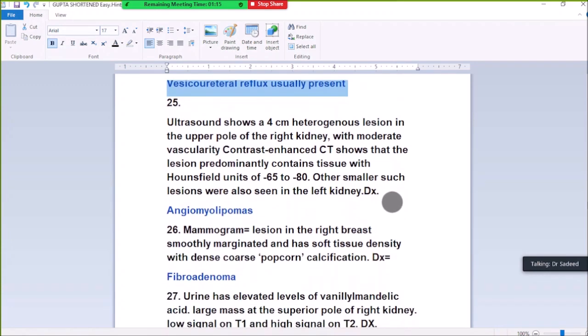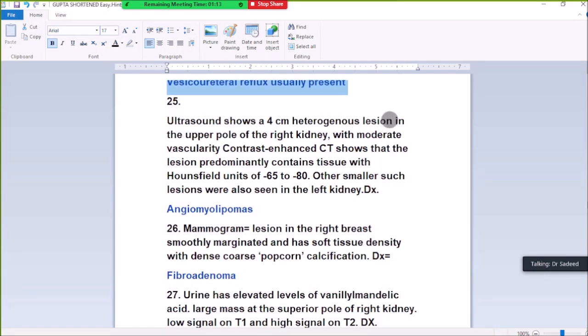25. Ultrasound shows a heterogeneous lesion in the upper pole of the right kidney with moderate vascularity. CT shows that this lesion predominantly contains tissue with attenuation of minus 45 to minus 80, so this is fat. Other smaller such lesions are seen in the left kidney. Angiomyolipoma.